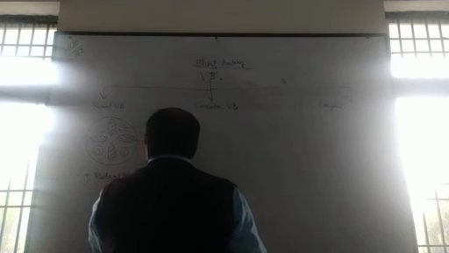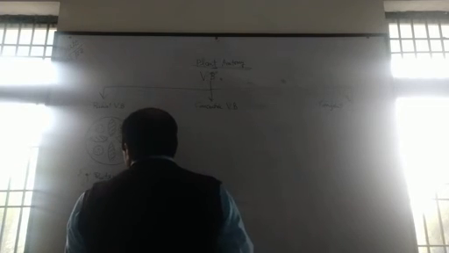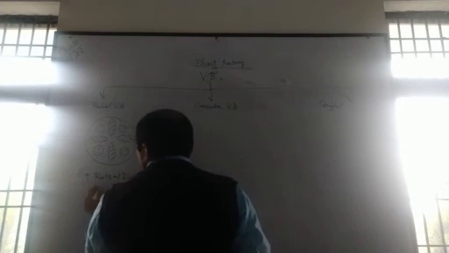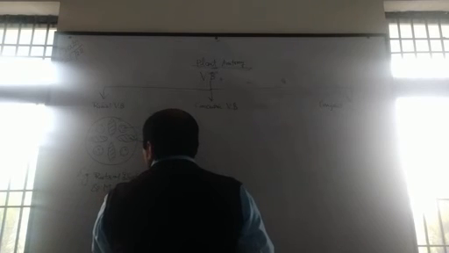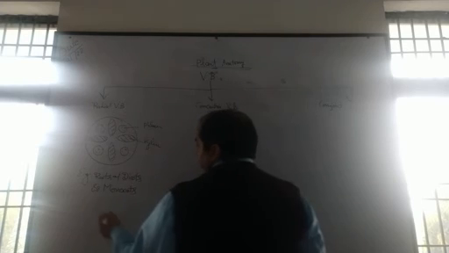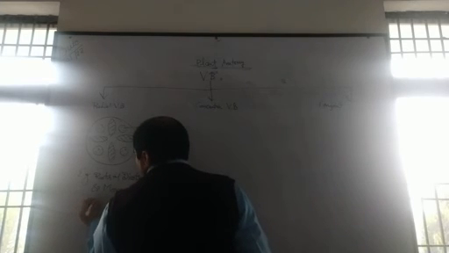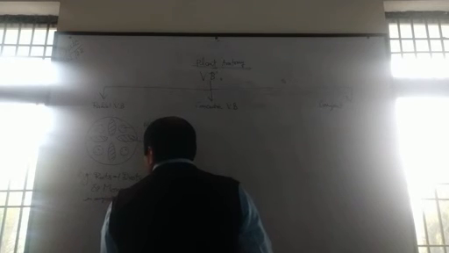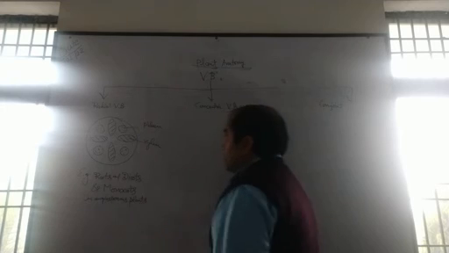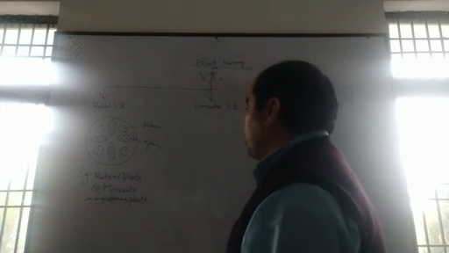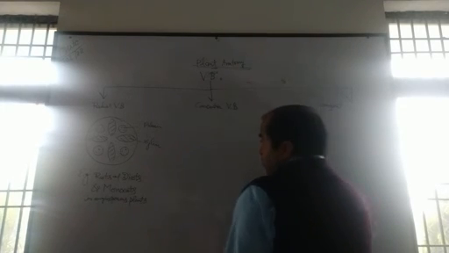For example, the radial vascular bundle found in roots of dicot and monocot plants. Clear? So roots of dicots and monocots in angiosperm plants.